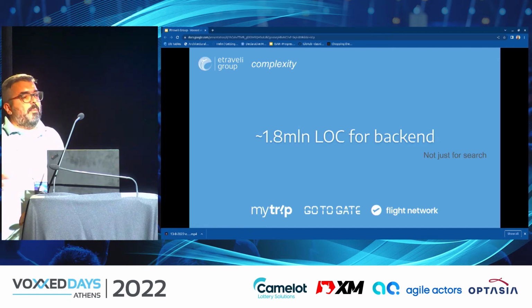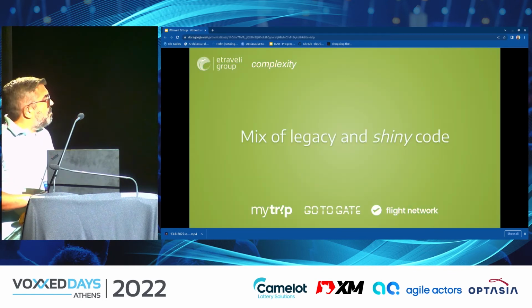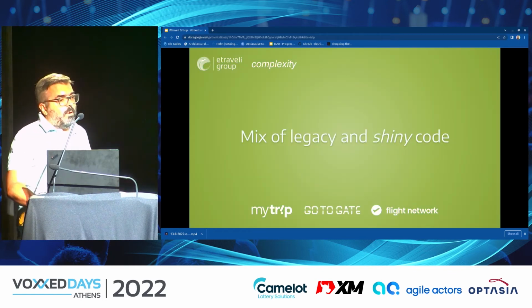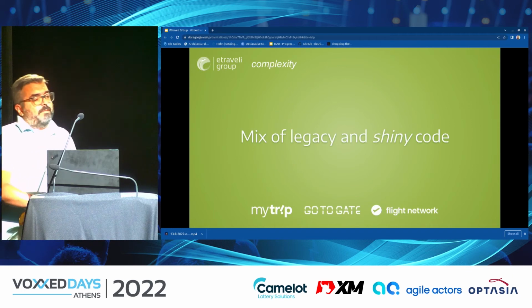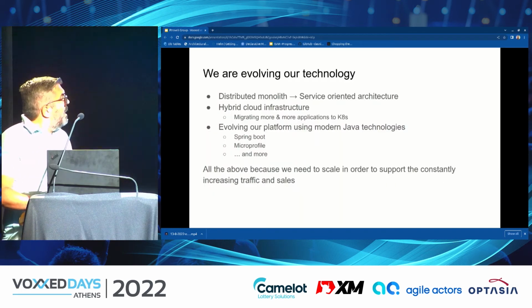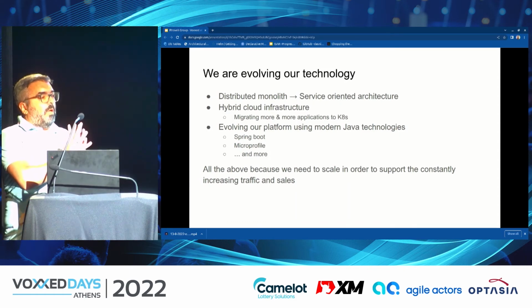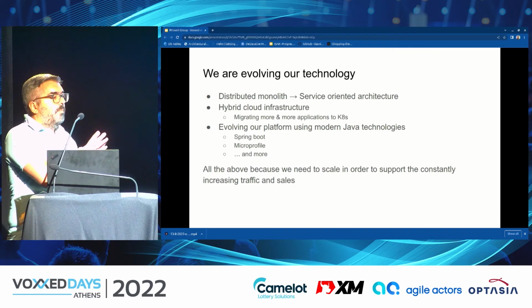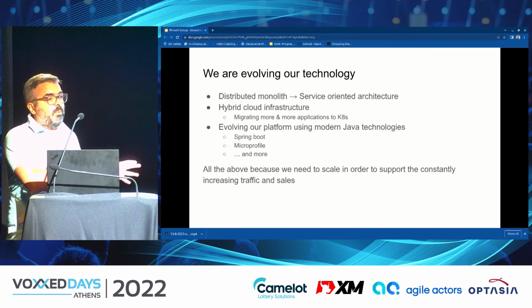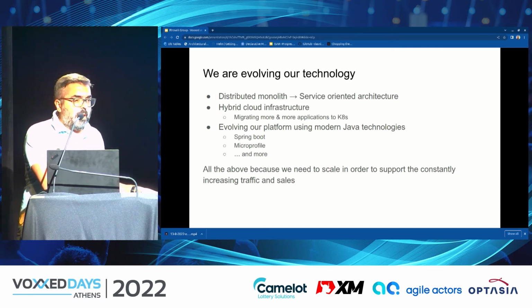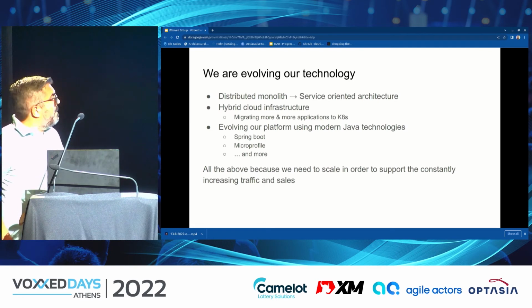It contains other parts of the infrastructure as well. And for us, with all systems that have been around more than 20 years now, it's a mixture of legacy and shiny code, but we are constantly evolving our technology. We are in a process where we are moving from the distributed monolithic architecture that we have for the core components of our platform to a service-oriented one.